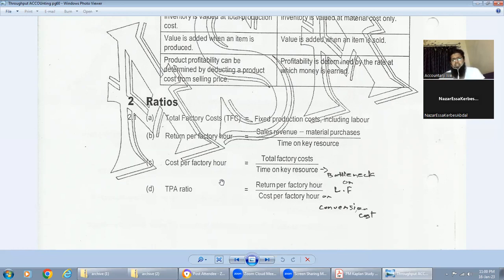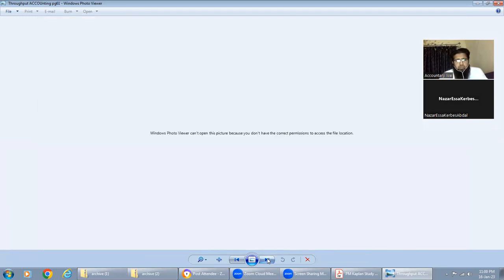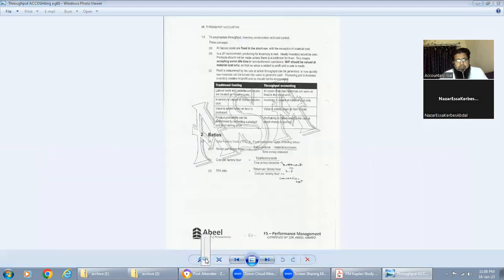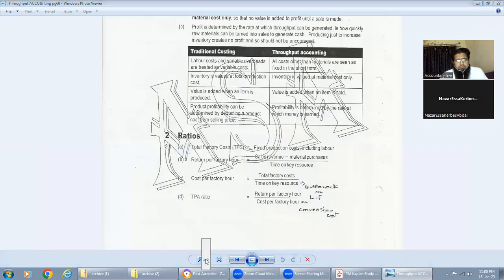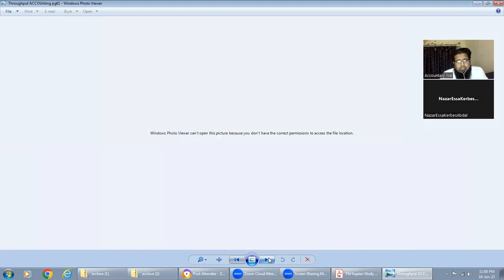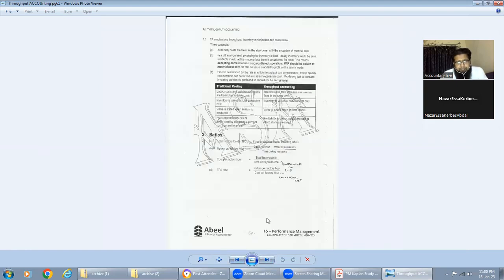These are the ratios. Can I ask a question on a ratio? Yes. Total factory cost is all the costs except the material. Is that right? Yes, that is right. All the costs except the material. Okay. We'll stop here for now. These ratios and formulas you have to learn, then we'll apply them.